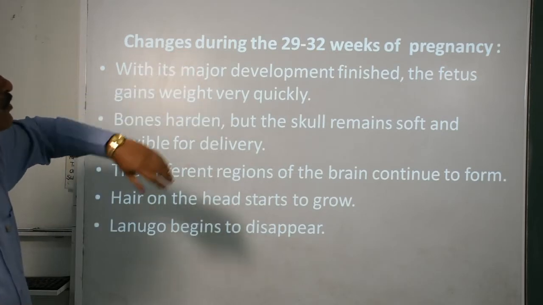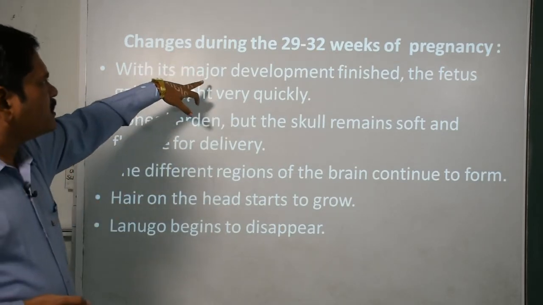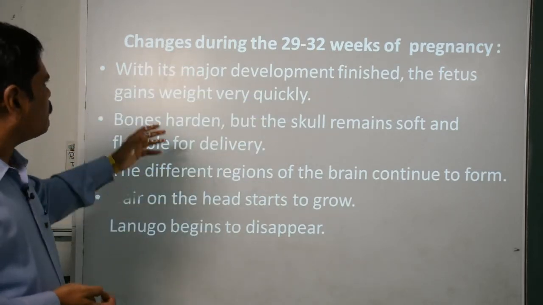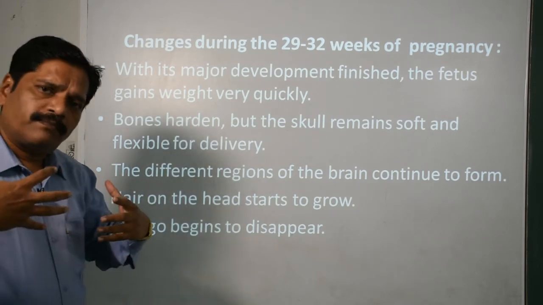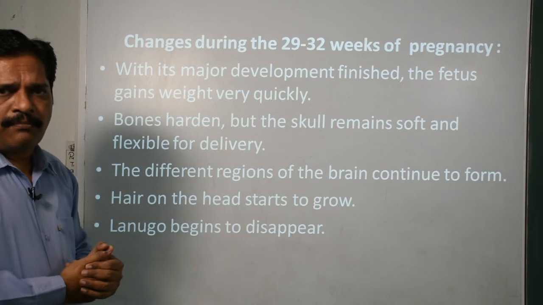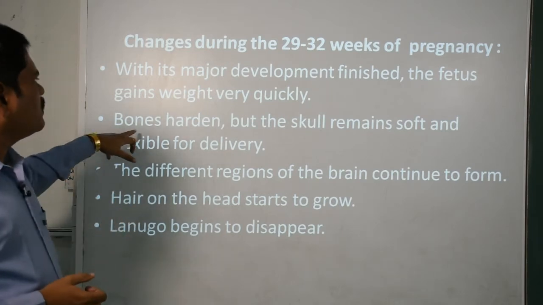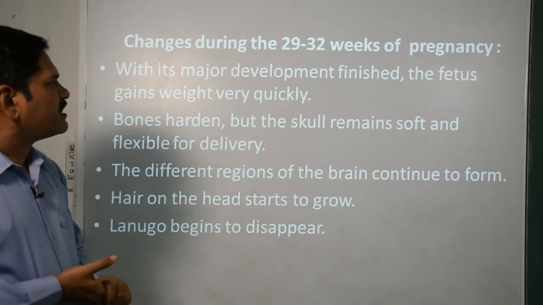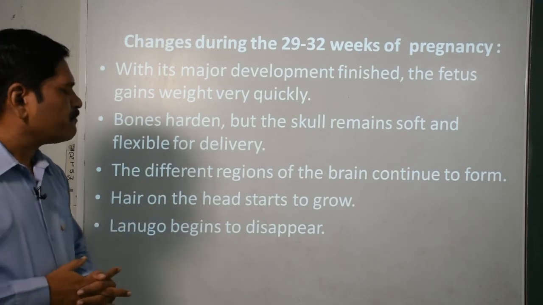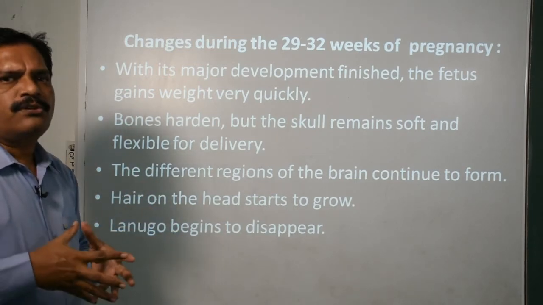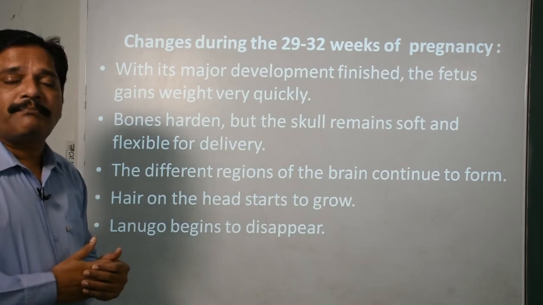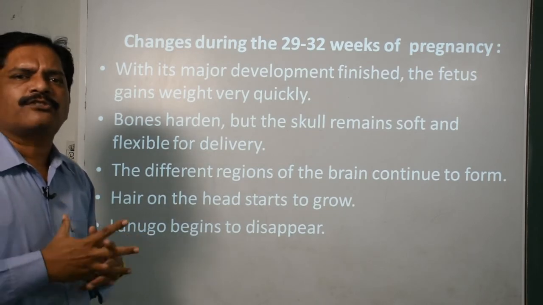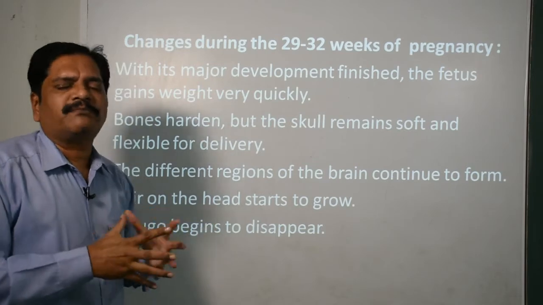Now in 29 to 30 weeks of the pregnancy, its major development finishes and the fetus gains weight very quickly. Now the organs will completely develop and start to gain weight. The bones harden but the skull remains soft and flexible for delivery, okay. So that's why the bones are membranous bones, okay, which are quite soft and flexible in nature.